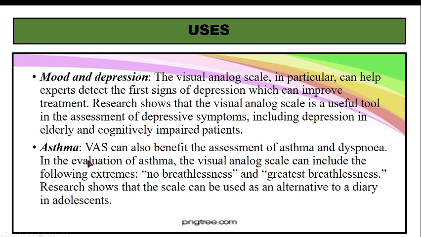Next is asthma. Visual analog scale can benefit the assessment of asthma and dyspnea. In the evaluation of asthma, the visual analog scale can include no breathlessness to greatest breathlessness. So these are the two extremes, and this can be used to find out the rate. Research shows that the scale can be used as an alternative to diary. Instead of asking the adolescent to write a diary, they can use a visual analog scale and just rate it. Okay, so this can be better than a diary.